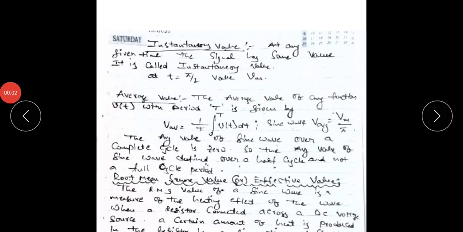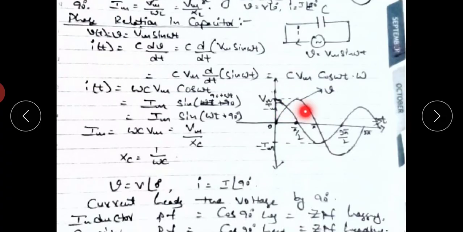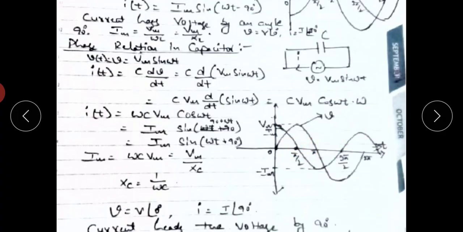Okay, now I would like to explain some definitions. First one, instantaneous value. At any given time, the signal has some value. It is called instantaneous value. So for example, here the voltage waveform at t equals pi by 2 has value Vm. So it is called instantaneous value at t equals pi by 2.